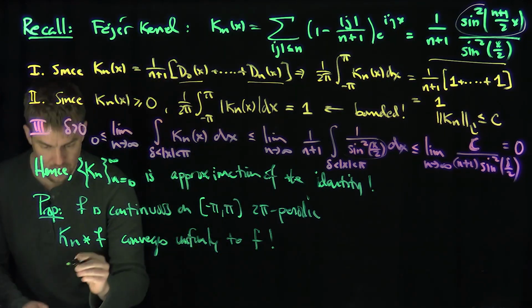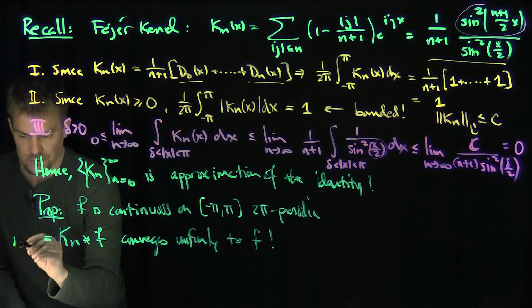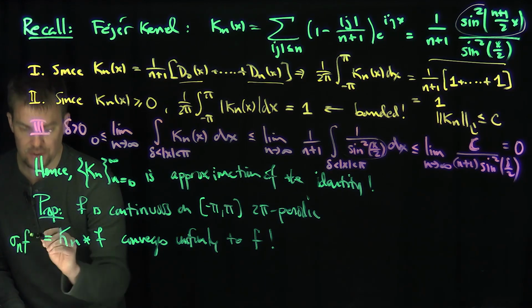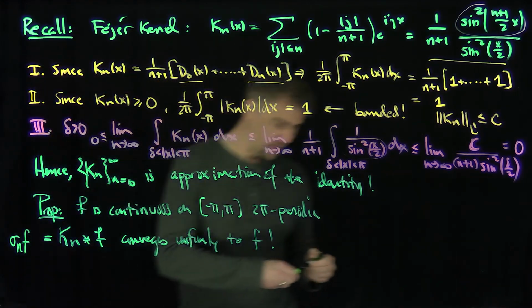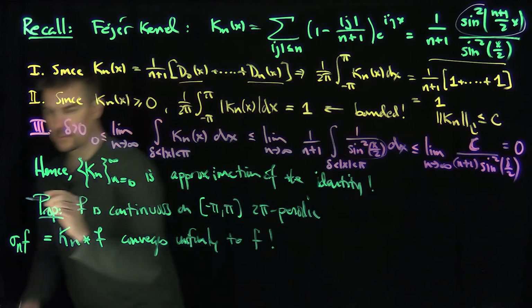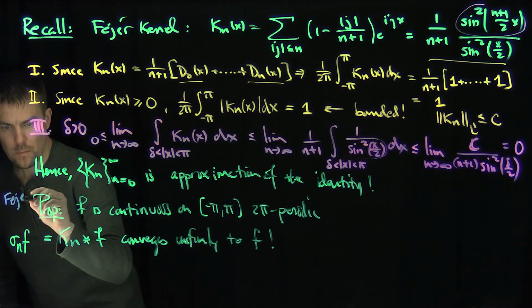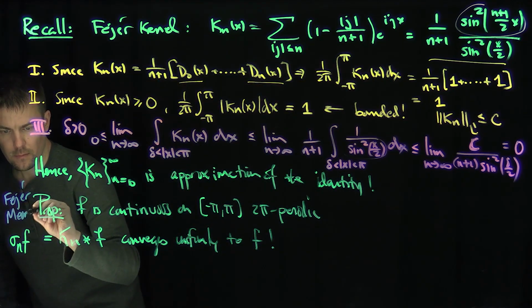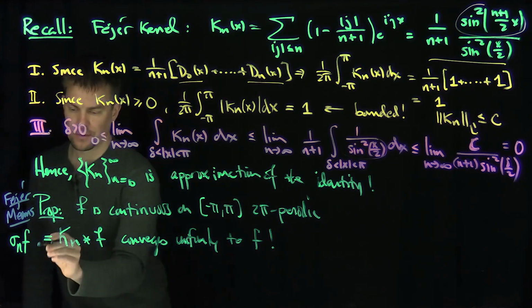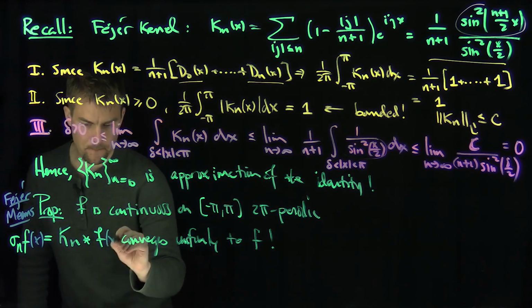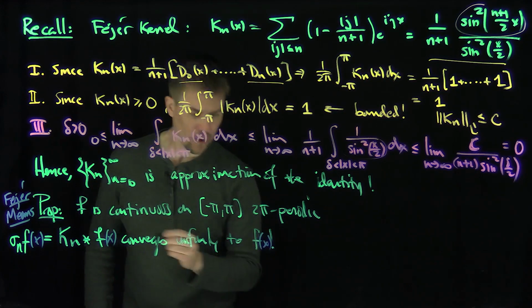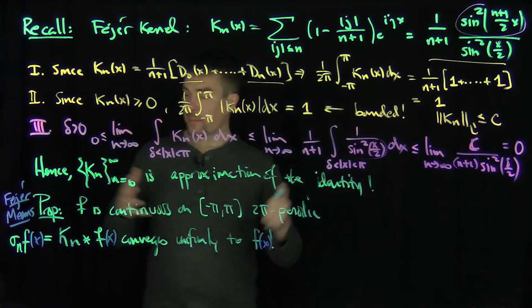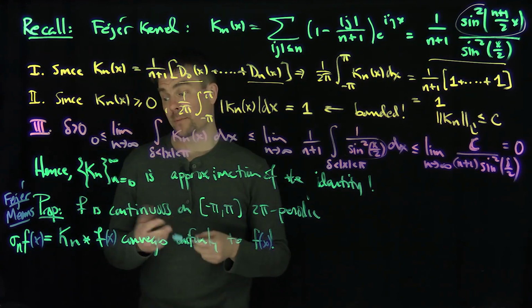In other words, what we can say over here is, and what we call these things sometimes, these are sometimes written as sigma n of f, and these are called the Fejer means. So these are called the Fejer means of the function. The Fejer averages are these of x, right? Uniformly. Great. So these Fejer means converge uniformly, and these are trigonometric polynomials, right?